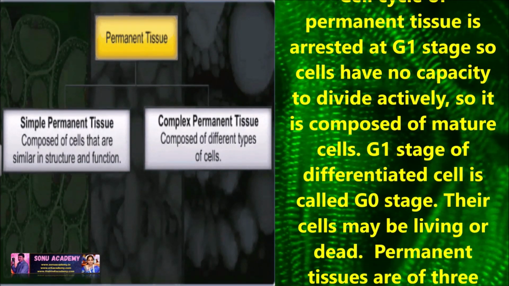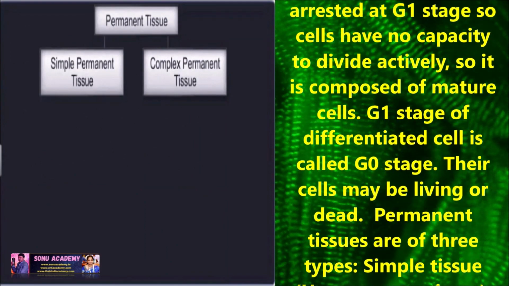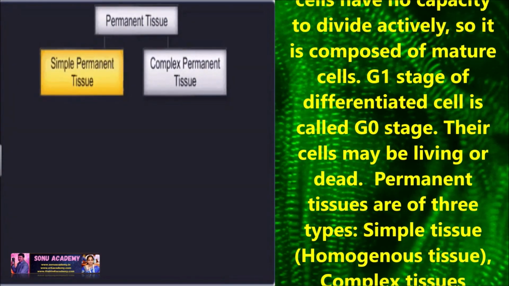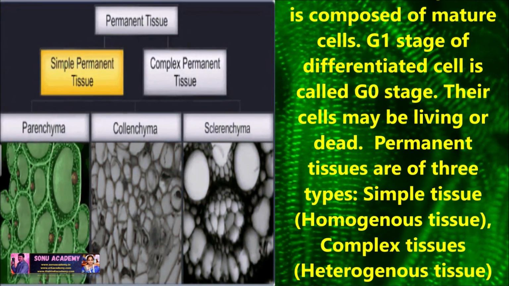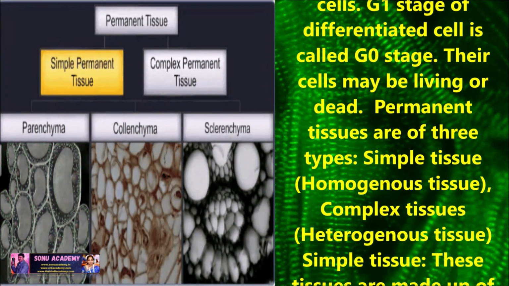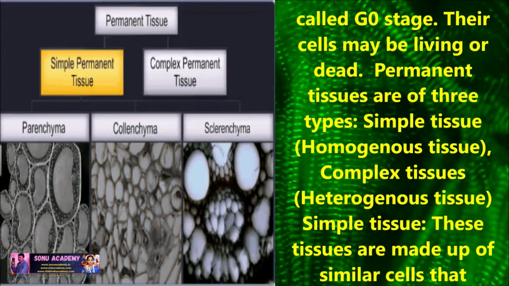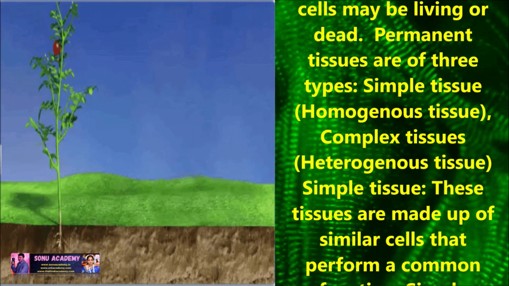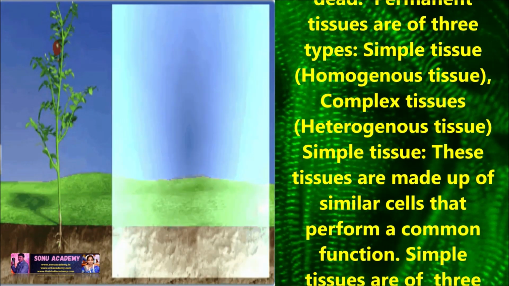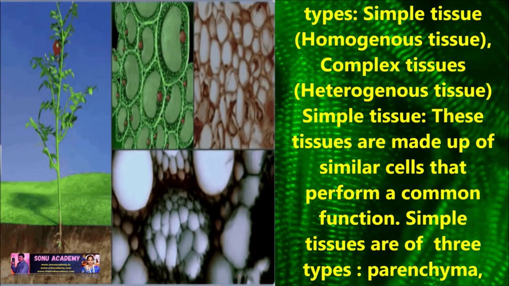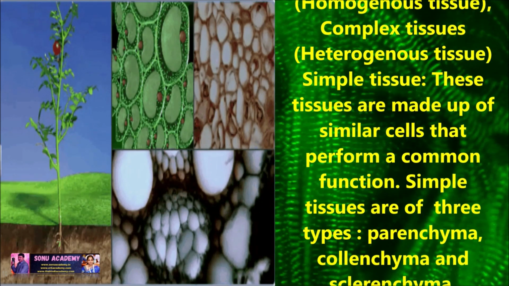The G1 stage of differentiated cells is called G0 stage. They may be living or dead. Permanent tissues are of three types: one is simple permanent tissue or homogeneous tissue, complex tissue or heterogeneous tissue, and special tissue.